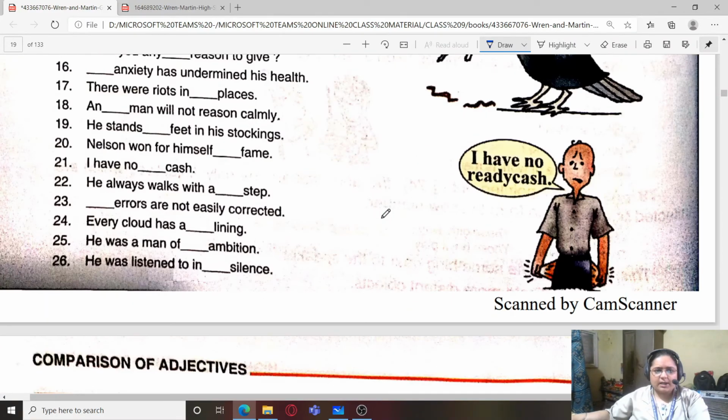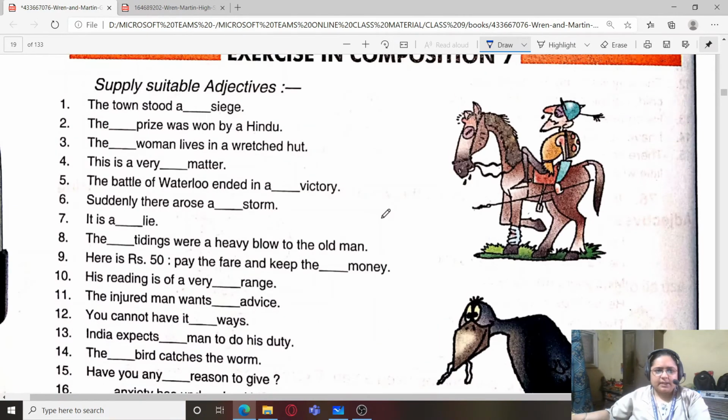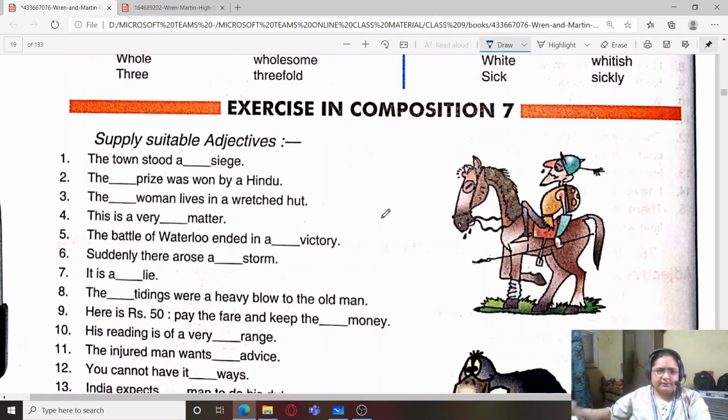Next we come to our next exercise, supply suitable adjectives. So we have to supply suitable adjectives as we already saw the first two. Let us start with the third one. The dash woman lives in a wretched hut. Now multiple options you can write here: the poor woman lives in the wretched hut, or the old woman lives in a wretched hut. Okay, so I can make use of any relevant adjective which fits in this context.